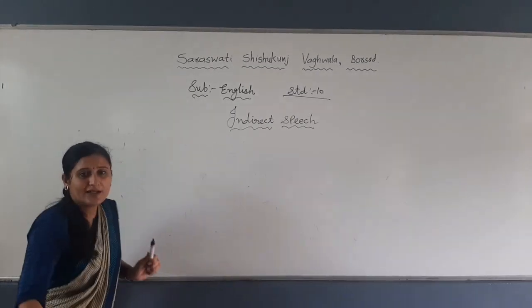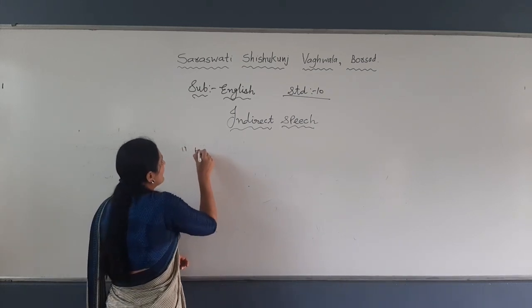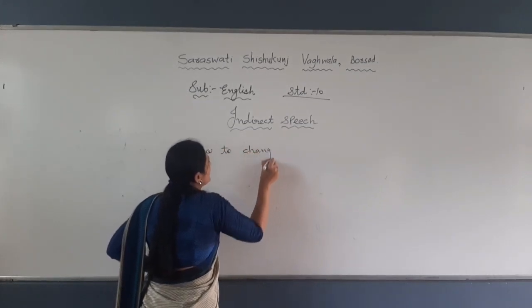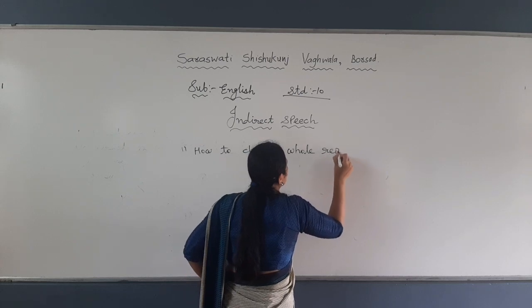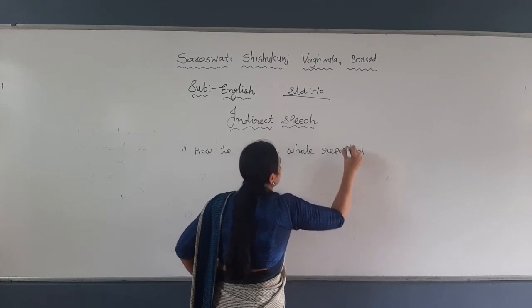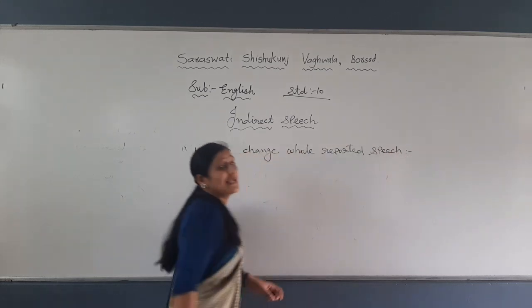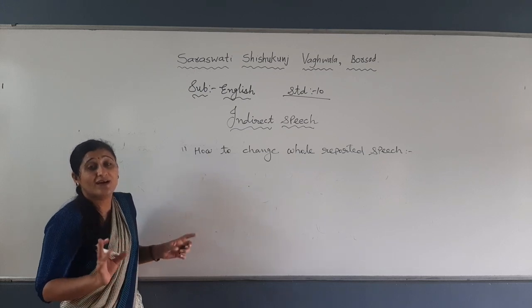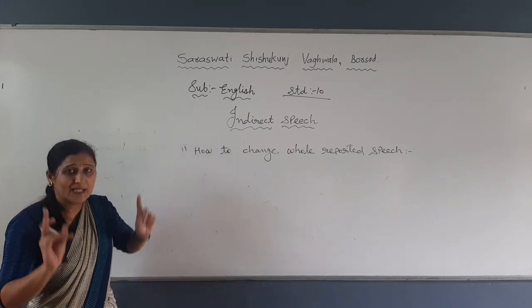Okay. Now, see, I was talking about how to change the whole reported speech. Keep in mind, when we will not change the whole reported speech, I am repeating from the previous video also, you should go through that.